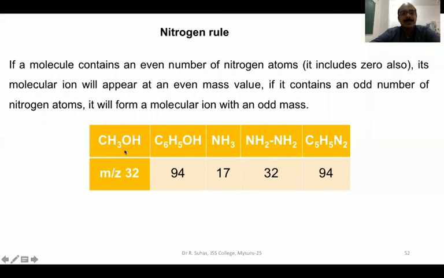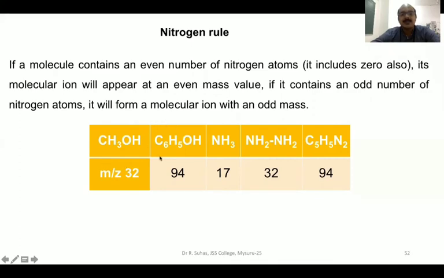Here this is CH3OH. It does not have any nitrogen, that means 0 nitrogen. Its mass should be even. Let us see what this mass is. Methanol: 12 plus 3, 15. 15 plus 16 is 31. 31 plus 1 is 32. So 32 is the mass. 32 is an even number. Even number means there should be an even number of nitrogen atoms or 0. Even means it starts from 0 like that.